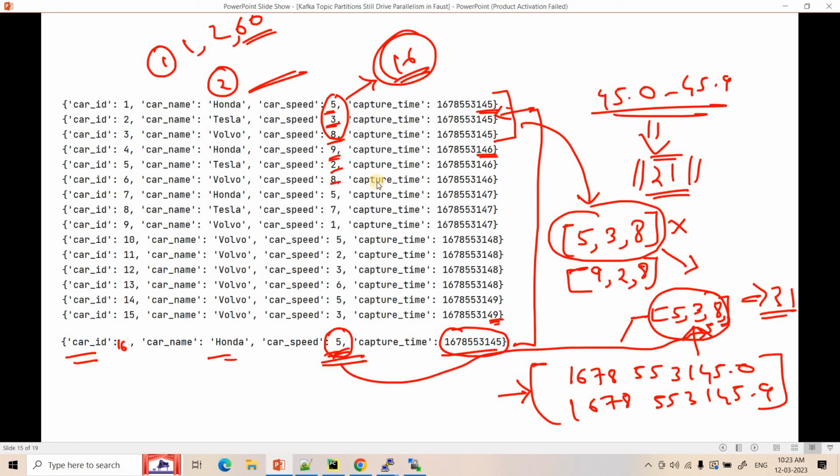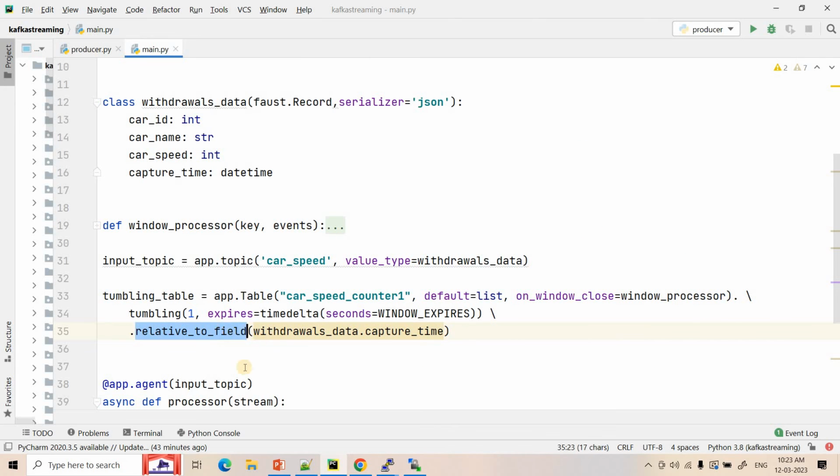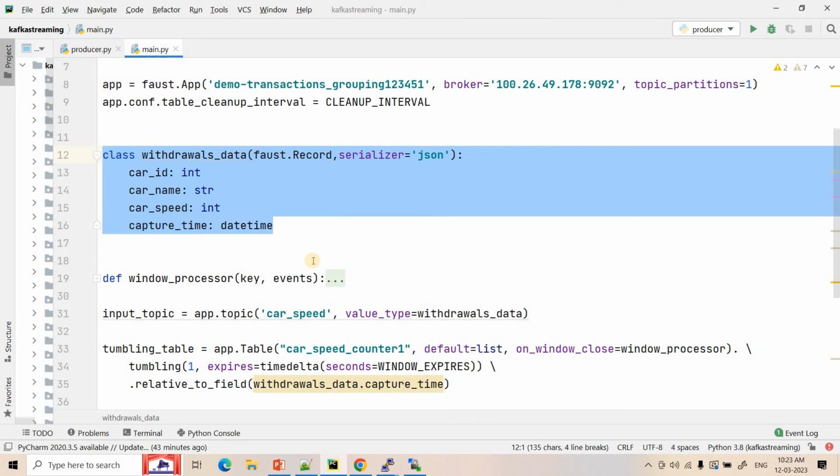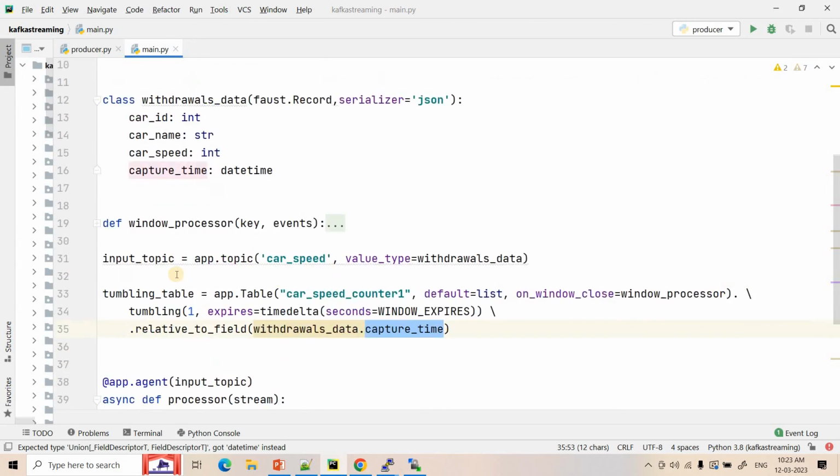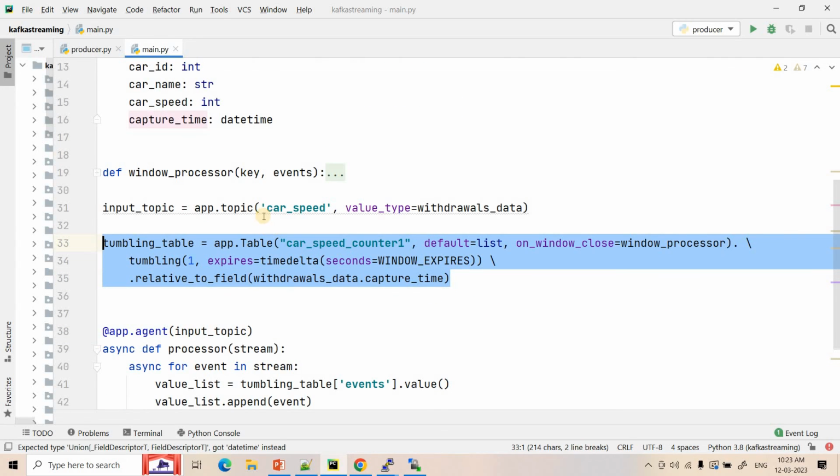Now, how can we tell the application to create the tumbling window based on this particular configuration? We can say it with this property, relative to field, relative to capture time within our car speed data coming from Kafka, which is basically this complex structure. Based on that, you create the tumbling window. I hope you got it.